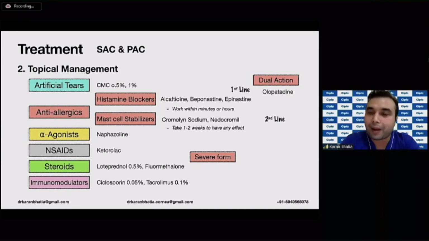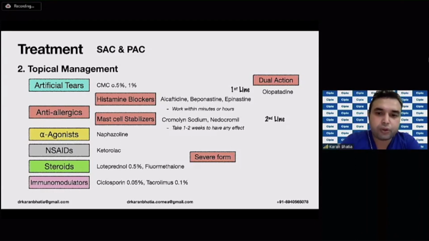However, there are drugs like olopatadine, which have a dual action and therefore are preferred. Olopatadine 0.1% has a BD dose and 0.2% has an OD dose. Other supportive measures you can add are the alpha agonists like naphazoline, which is a vasoconstrictor. However, you have to take care of the systemic side effects of such drugs. Non-steroidal anti-inflammatory drugs like ketorolac have also been commonly used. However, you have to take care if there is any corneal problem. You should not use ketorolac because corneal melting has been reported with the use of this drug.